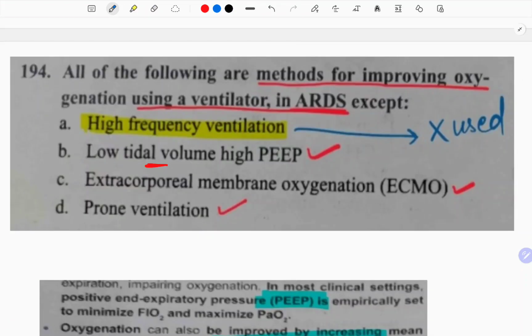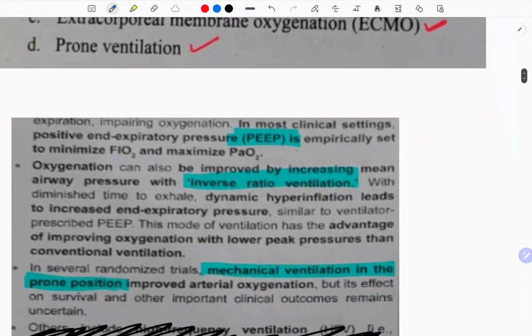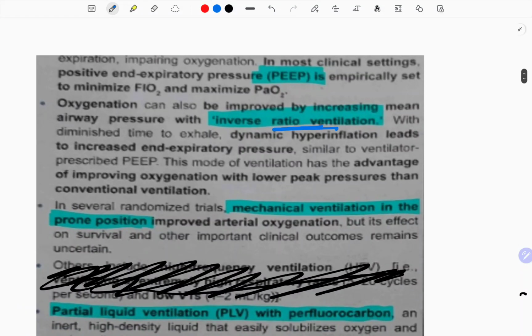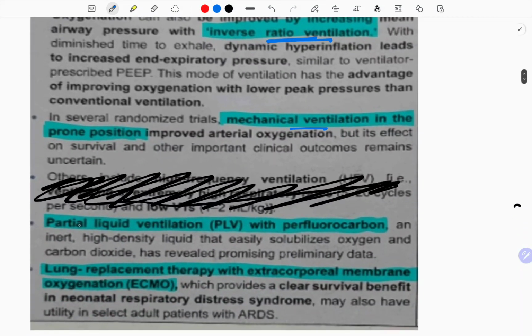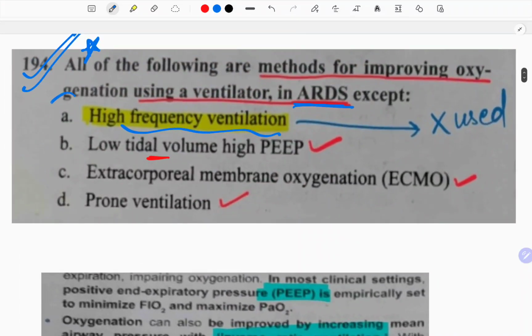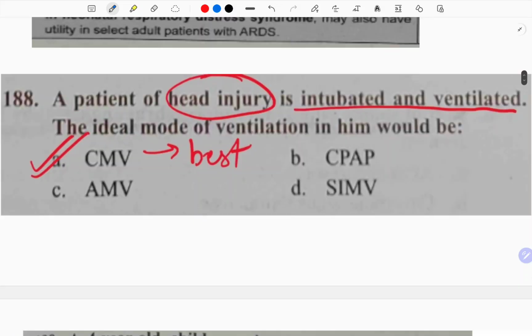All the following are the methods for improving oxygenation using a ventilator in the ARDS except. Now, this one is an important question. See, in the ARDS, if you have to improve oxygenation using a ventilator, do not use high frequency ventilation. All other methods are used. Like you can use low tidal volume, high PEEP, extracorporeal membrane oxygenation, prone ventilation. You can also use methods like inverse ratio ventilation, mechanical ventilation in prone position, or partial liquid ventilation, and ECMO. But remember, don't use high frequency ventilation. So this is the answer. So just mug this up. Don't go into the details of these questions.